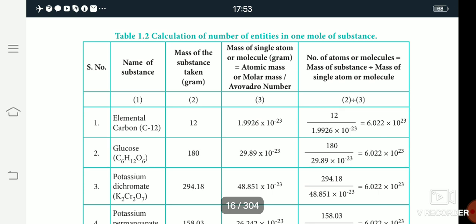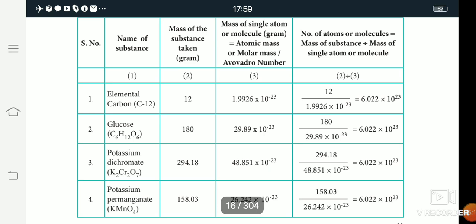The mass of the substance you already studied in relative molecular mass: carbon 12, glucose 180, potassium dichromate 294.18.